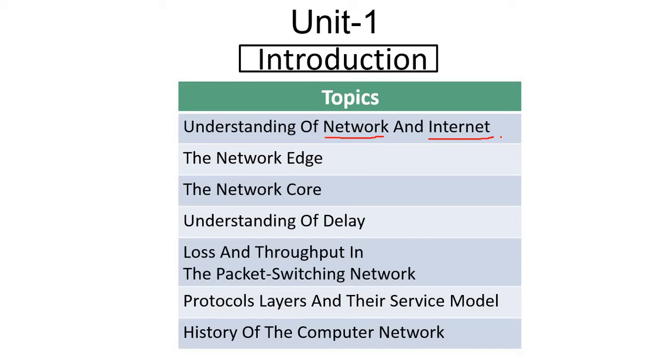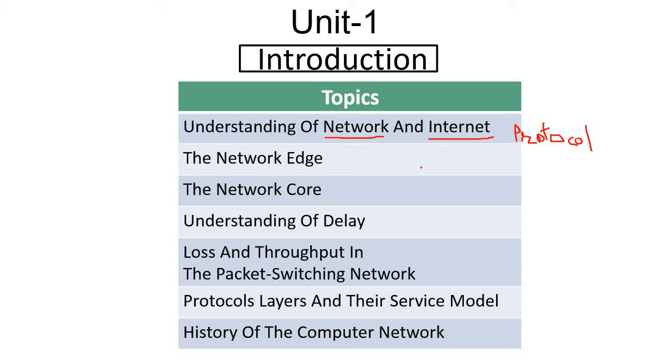Then after we defined the computer network. Then we discussed some protocols, an example of human protocol as well as computer network protocol.